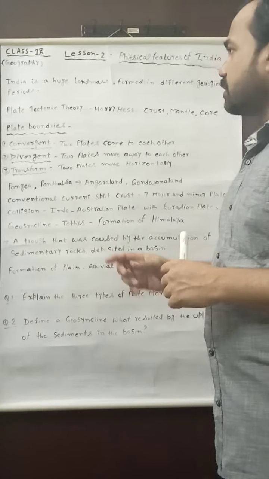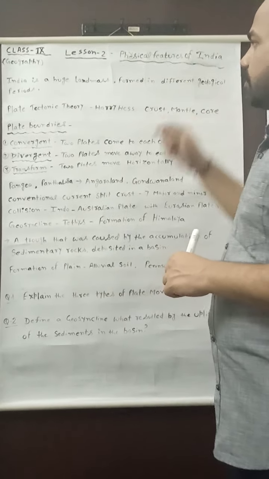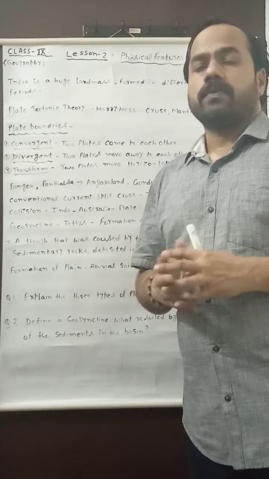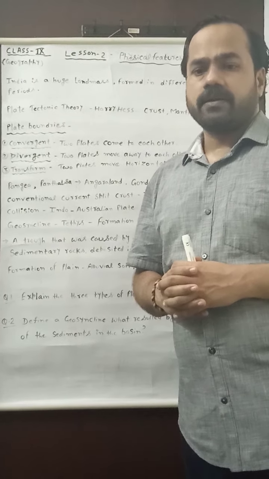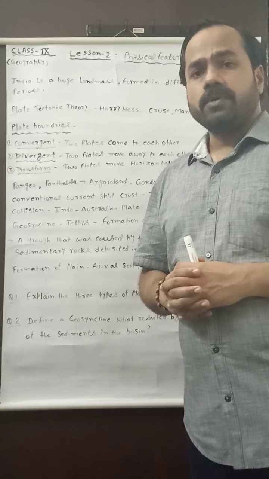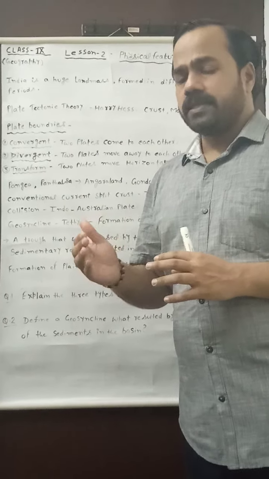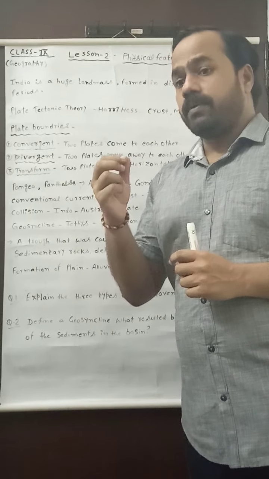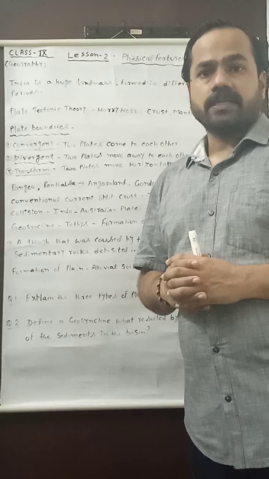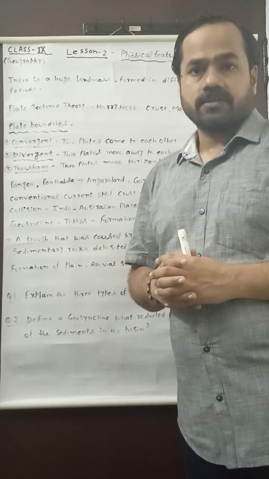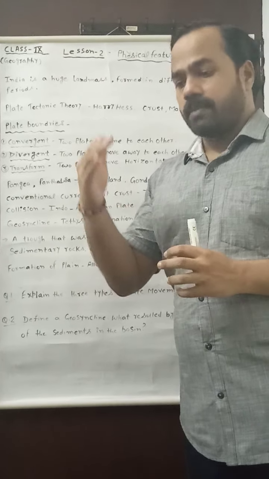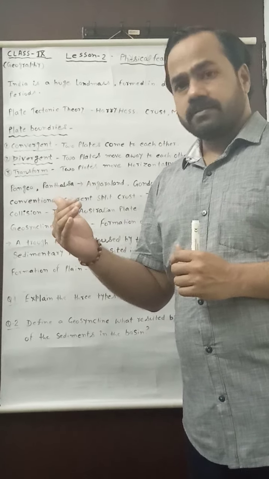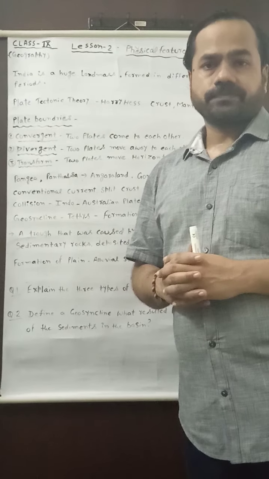Here we have to discuss the physical features of India, and when we start to know about them, we find that from north to south and from east to west, there are different types of landforms, from mountains to deserts to plains as well as plateaus.